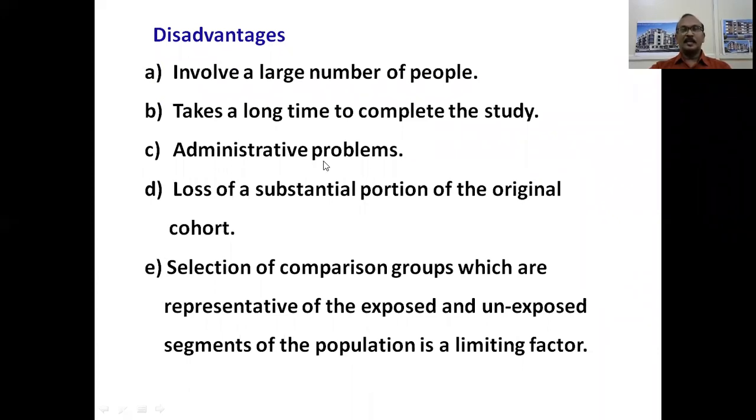Administrative problems like loss of funding, loss of experienced staff, or migration of people, loss of a substantial portion of the original cohort in the form of attrition. That's what I said. It can be in the form of migration of people, withdrawal of occupation, death, or many other causes.